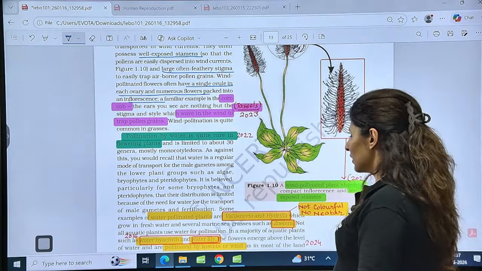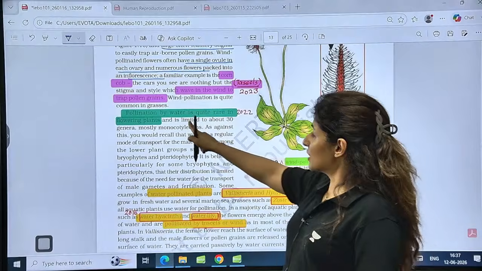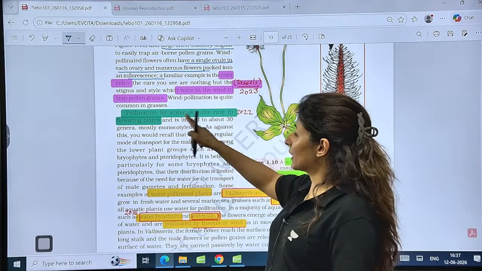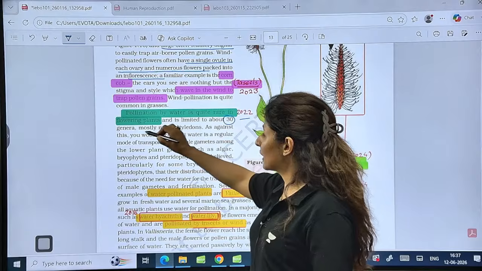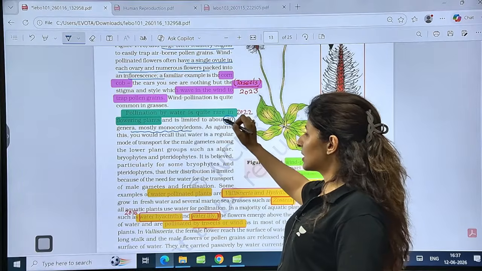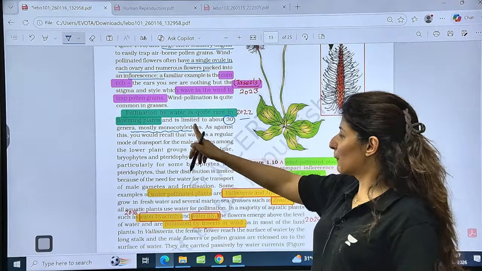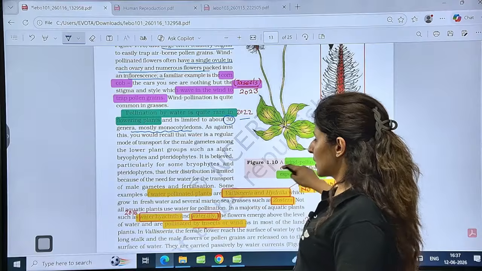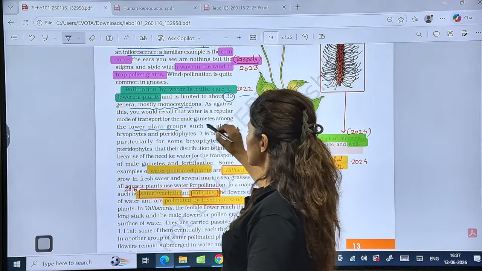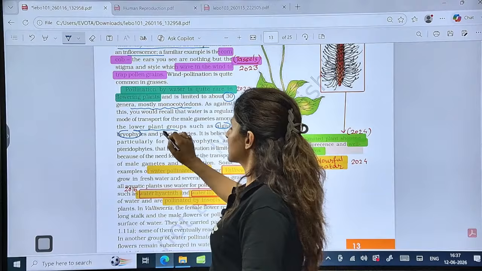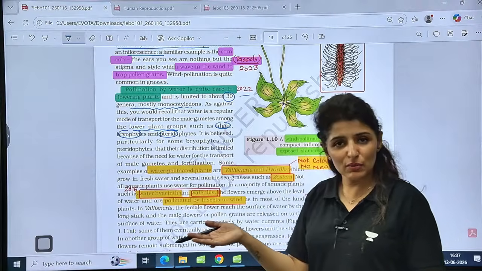So continuing further, pollination by water is quite rare in flowering plants. This was a 2022 line, and it is limited to only 30 genera, and out of these 30 genera, mostly are monocots. Is that clear? Now see, apart from these higher plants, there are lower plant groups also, like algae, bryophytes, pteridophytes, which show pollination by water.